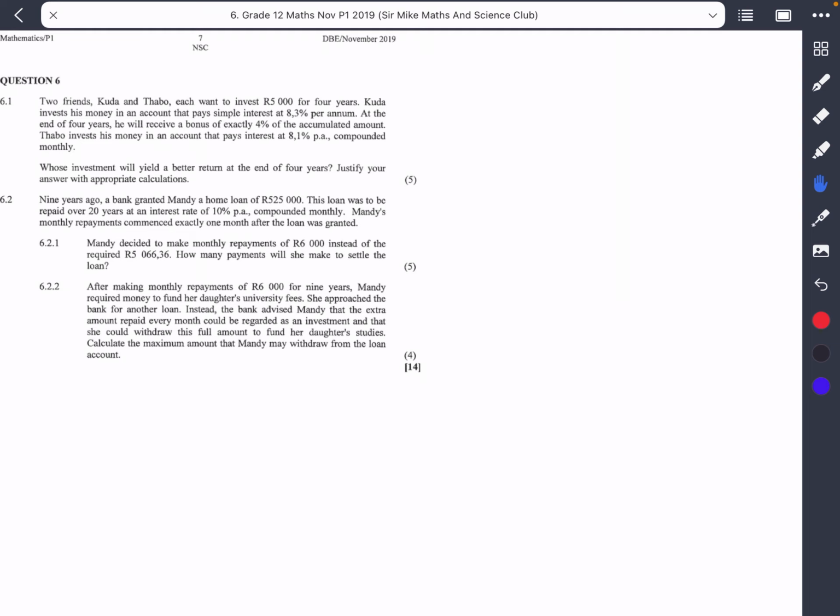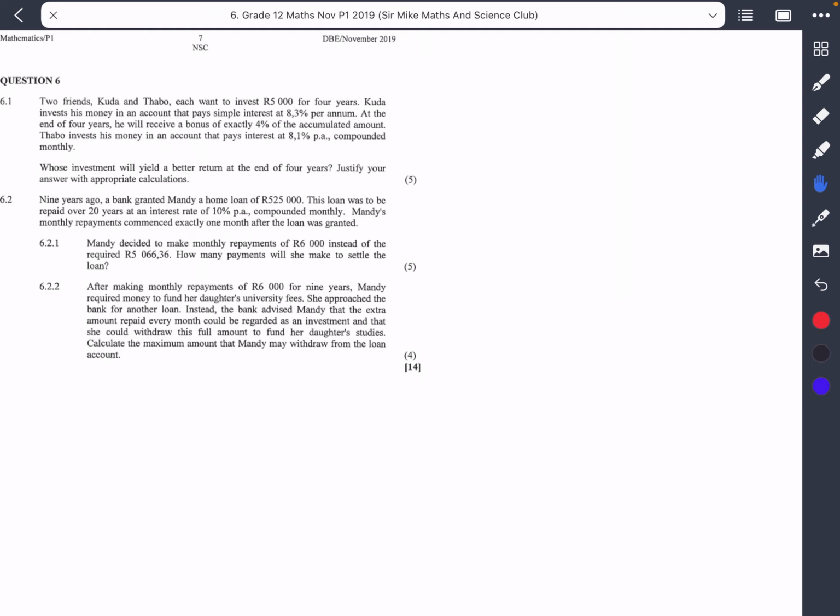Now, I'm sure, ladies and gentlemen, you know who will get more money at the end. We know that this would be Tabo. Why? Because in this case the compound interest is actually more powerful than the simple interest. If there's anyone who says no, it's going to be Kuda, I'm going to bet that person 200 rand. If I find that Kuda gets more income at the end than Tabo, that person must just say, Mike, I want that money, I want the bet.